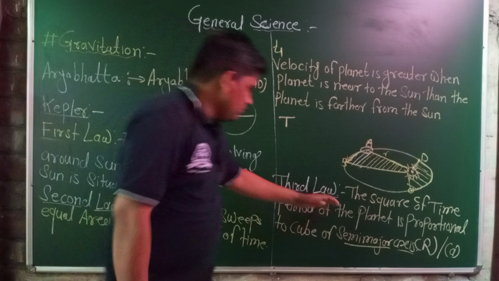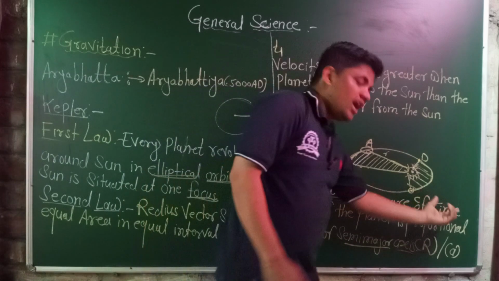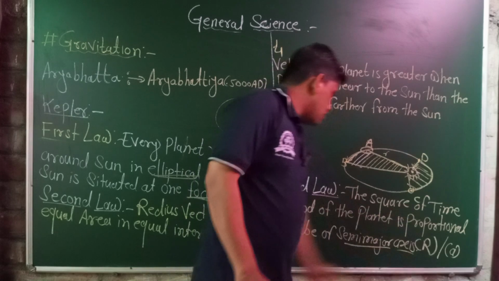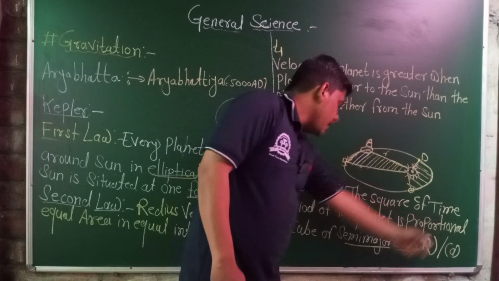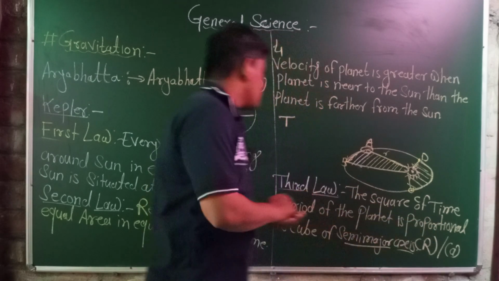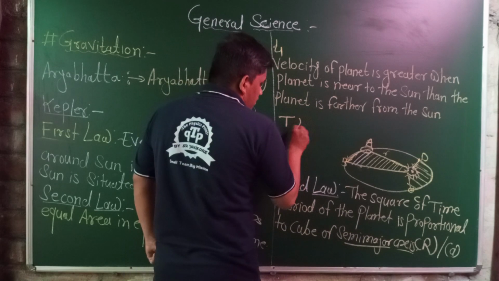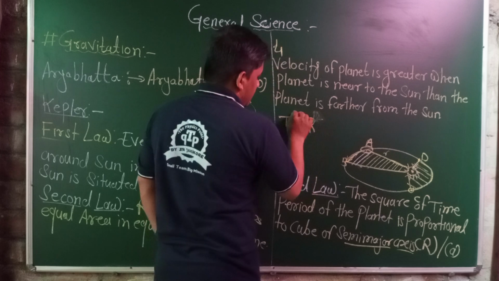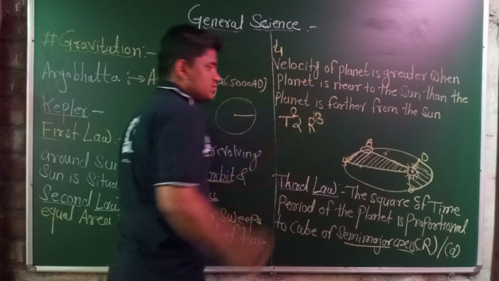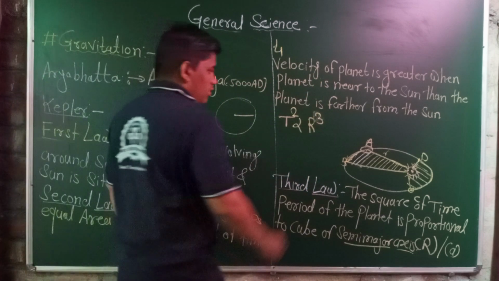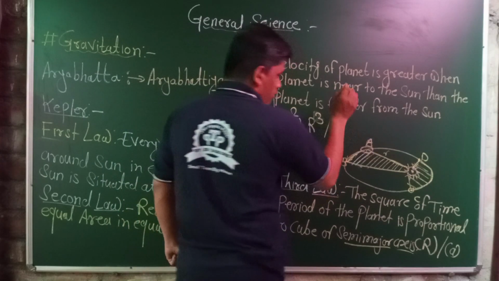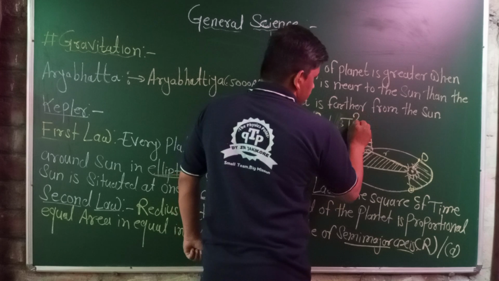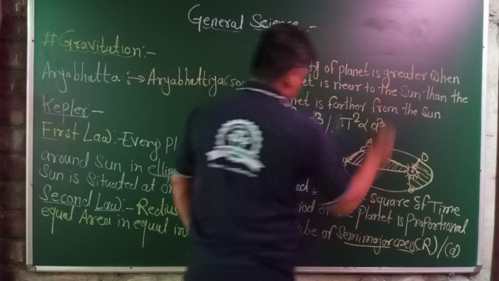The square of the time period, that is T, of the planets is directly proportional to the cube of the semi-major axis, that is R. And the formula is: T square is directly proportional to R cube, or A cube.